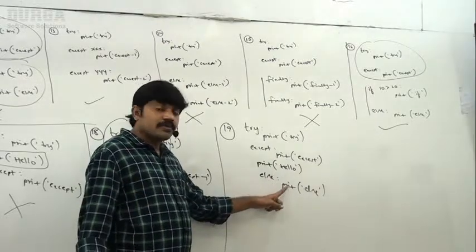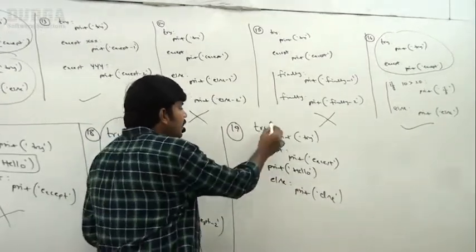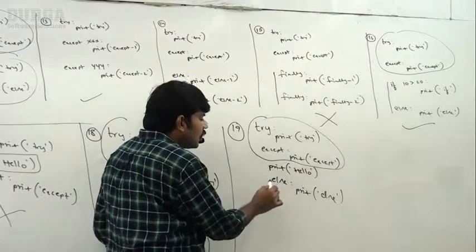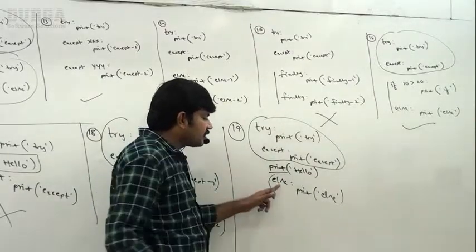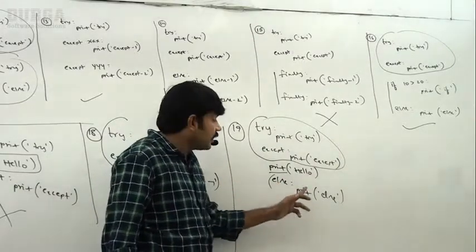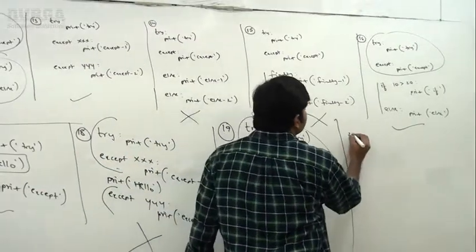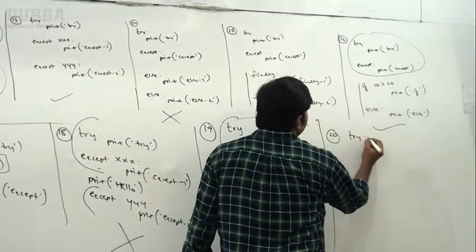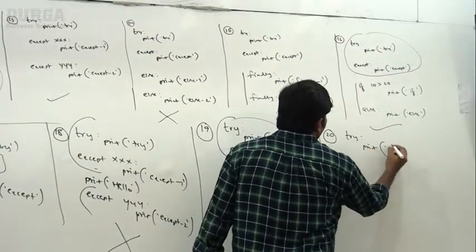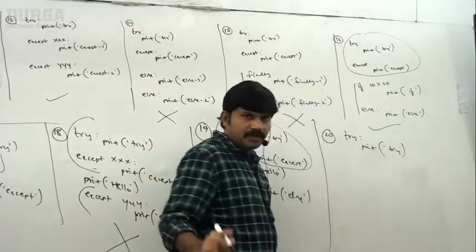Immediately we are going to get an error. Because try except is valid syntax, but because of this print statement, else will become alone. That's why it is invalid syntax. Remember this.